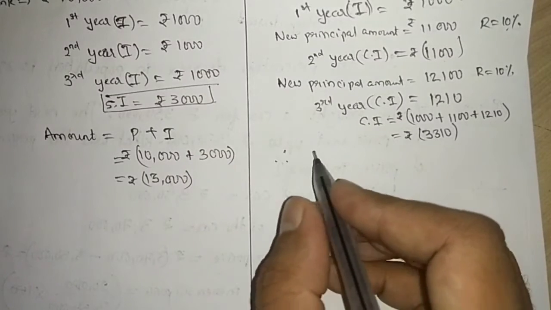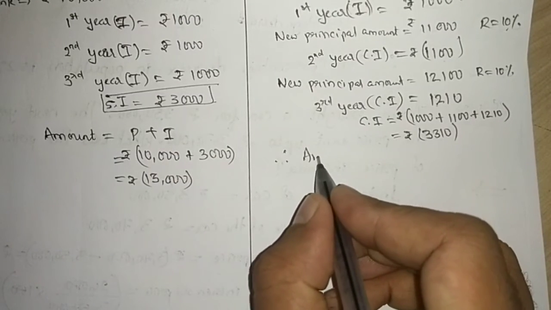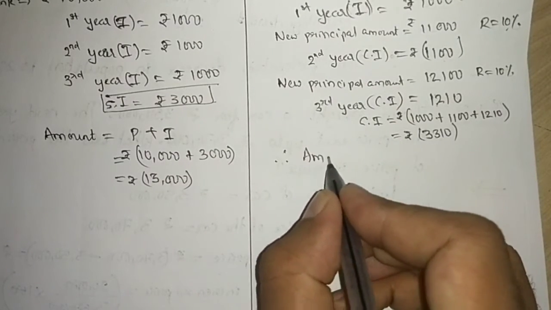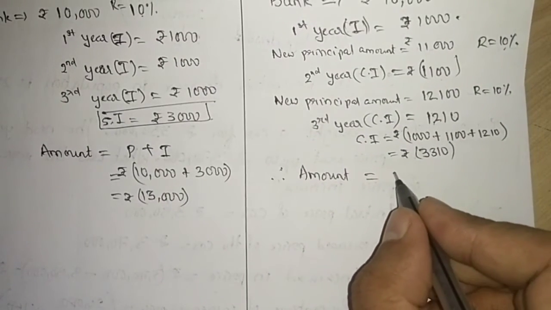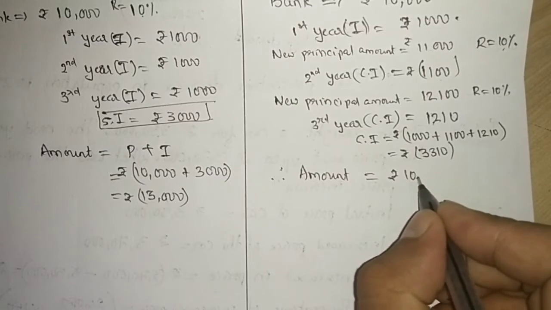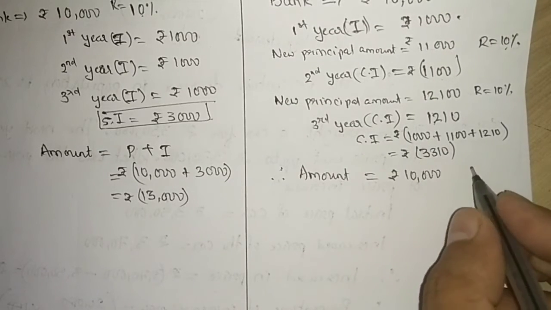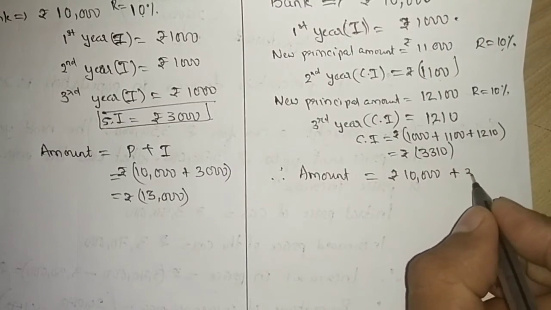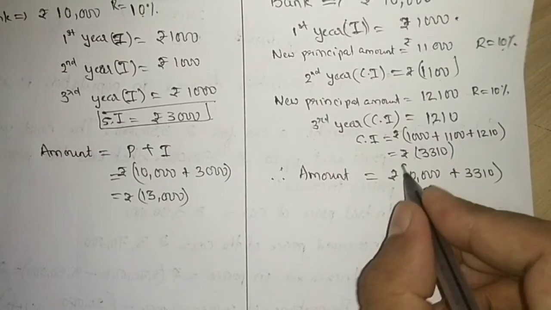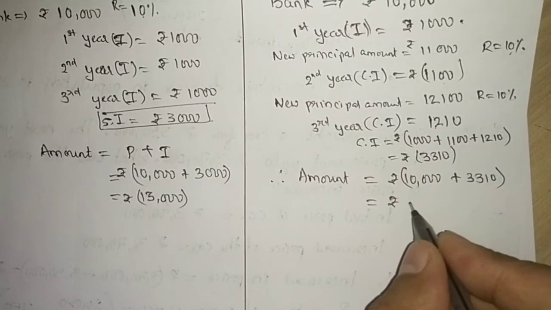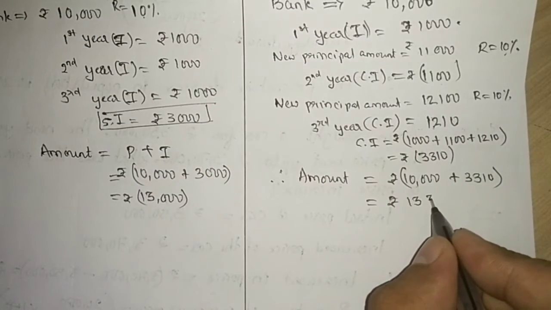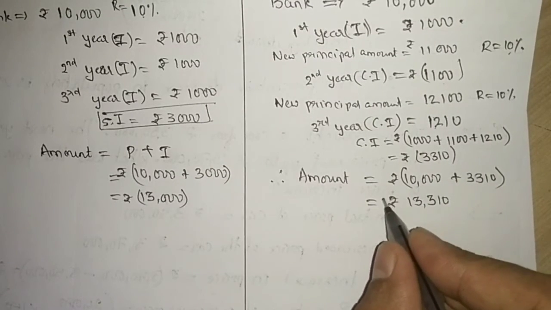So at the end of 3 years, the amount which I have to pay to the bank will be rupees 10,000 which I have taken plus the interest which I have calculated for 3 years. So they will take from me 13,310 rupees.